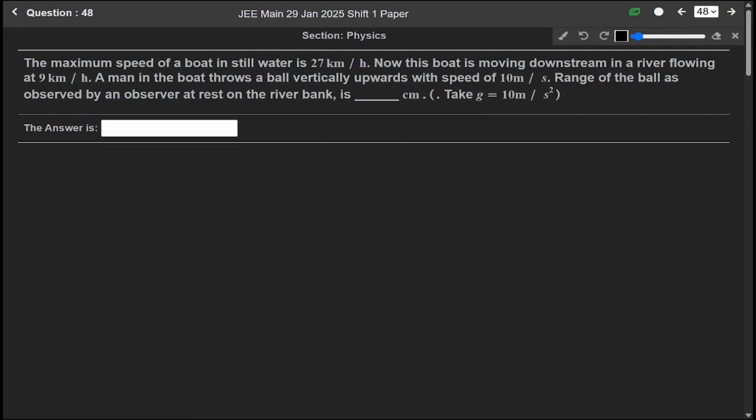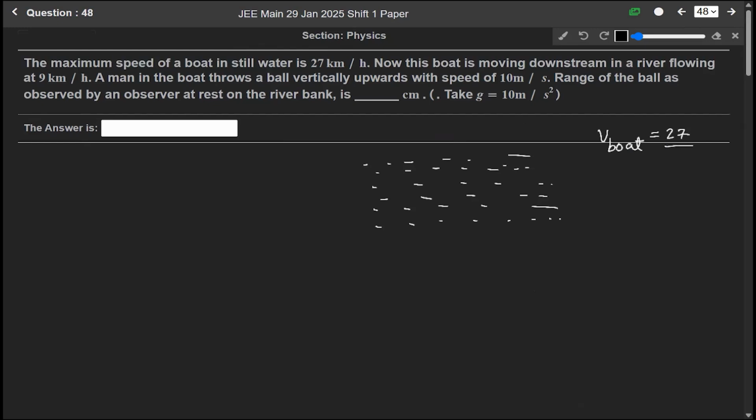Now question 48. The maximum speed of a boat in still water is given as 27 kilometers per hour. Okay. We are given still water, and a boat is floating on it, and the velocity of the boat is given as 27 kilometers per hour.